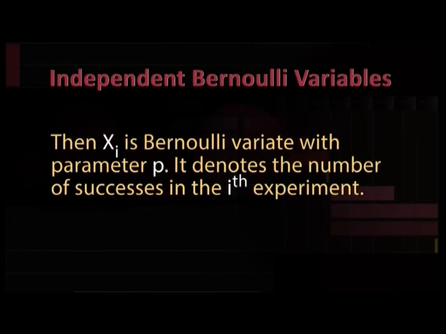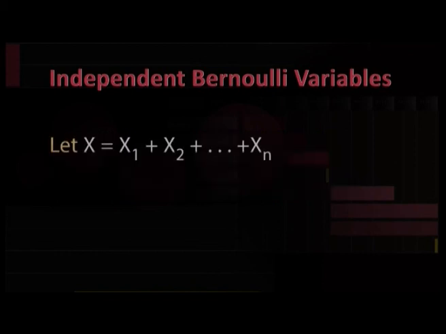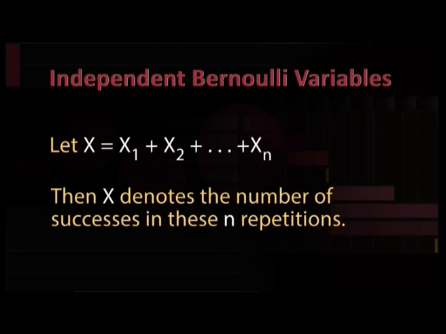Then xi is a Bernoulli variate with parameter p. It denotes the number of successes in the ith experiment. Let x is equal to x1 plus x2 and so on till xn. Then x denotes the number of successes in these n repetitions.